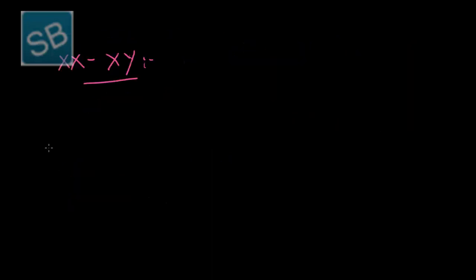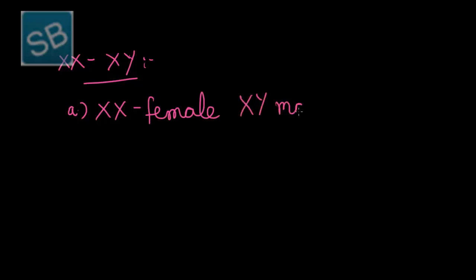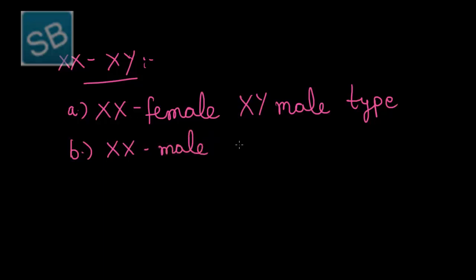In this type, mainly two different patterns of sex determination are observed. The first is the XX female and XY male type, and the second one is the opposite, that is XX male and XY female type.